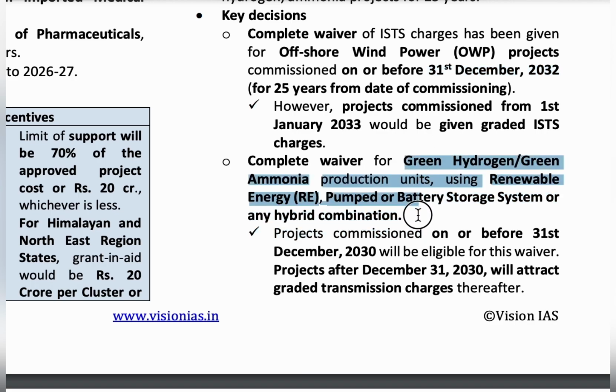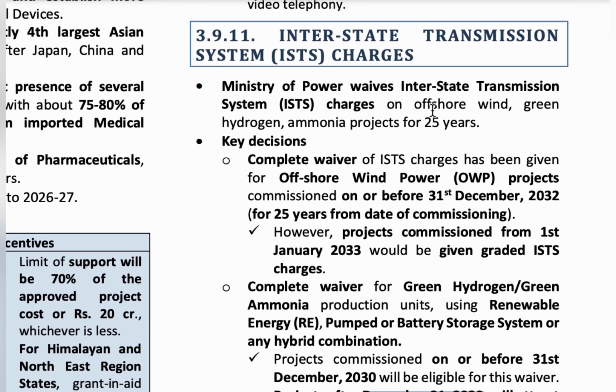production units, or for the renewable energy pumped or battery storage systems, and hybrid combination electricity producers, there are no ISTS charges if they commission on or before 31st December 2030. But after that specified time period, they will apply the transmission charges on a graded basis. Okay, so this is about the ISTS charges.